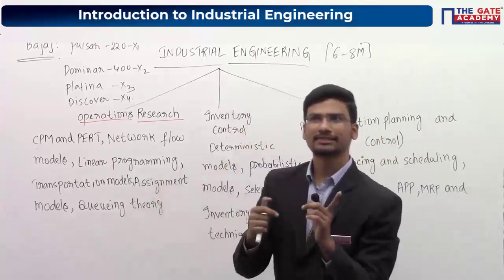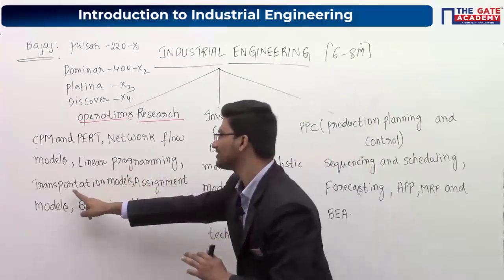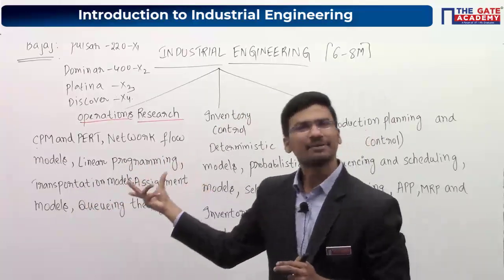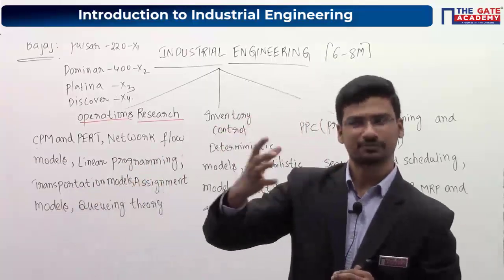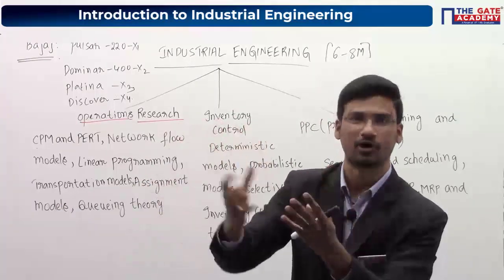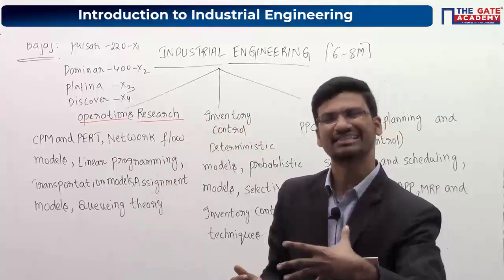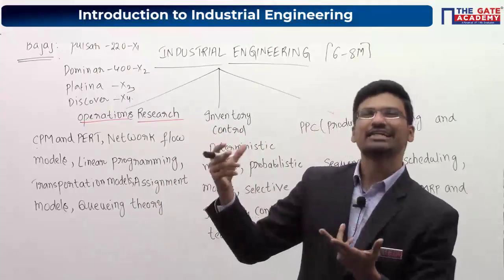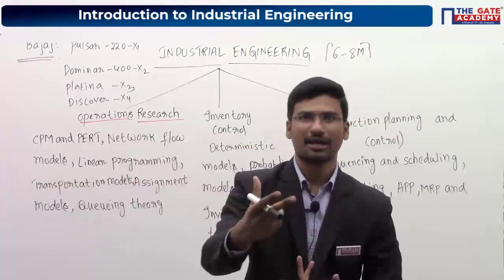So let's move to the next topic, which is transportation models. The name itself indicates transportation. Transportation is moving your goods or finished products from one city to another city. In each and every city you cannot establish your manufacturing plants.